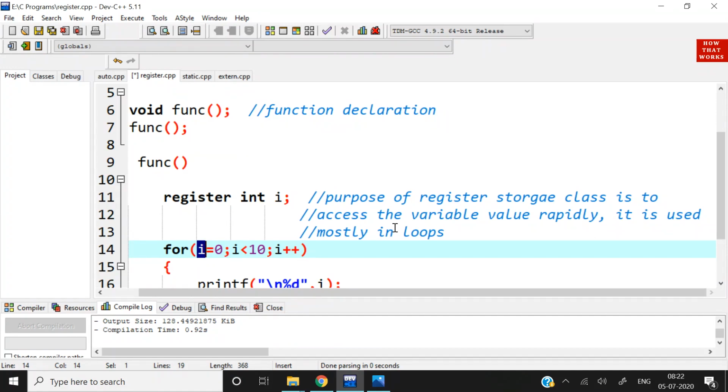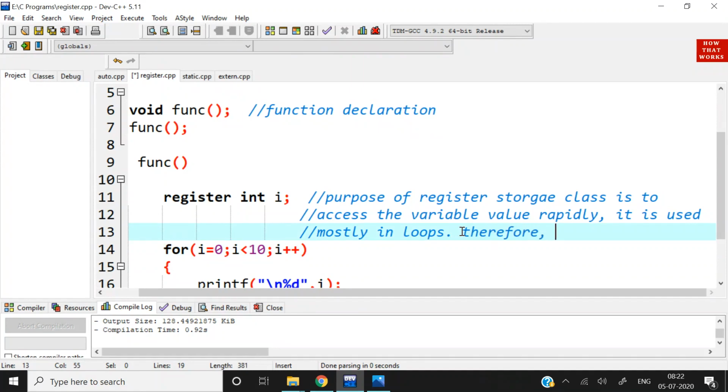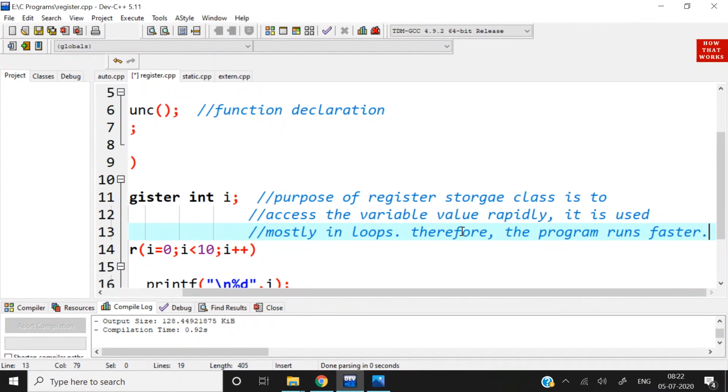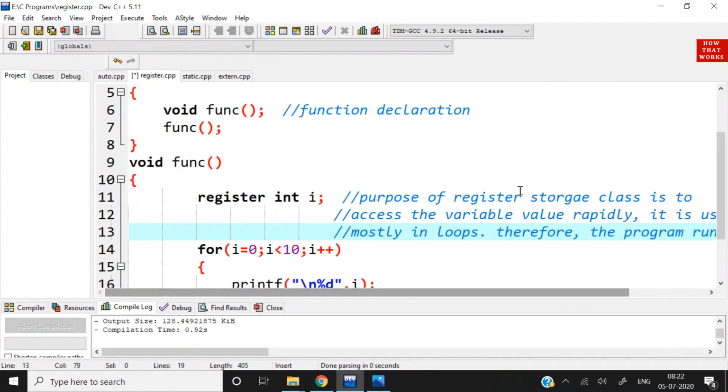Fine. So if it picks all the values from the CPU register, then programming will be faster, and therefore the program runs faster when we declare its storage class as register. Okay. Now I will run this program.